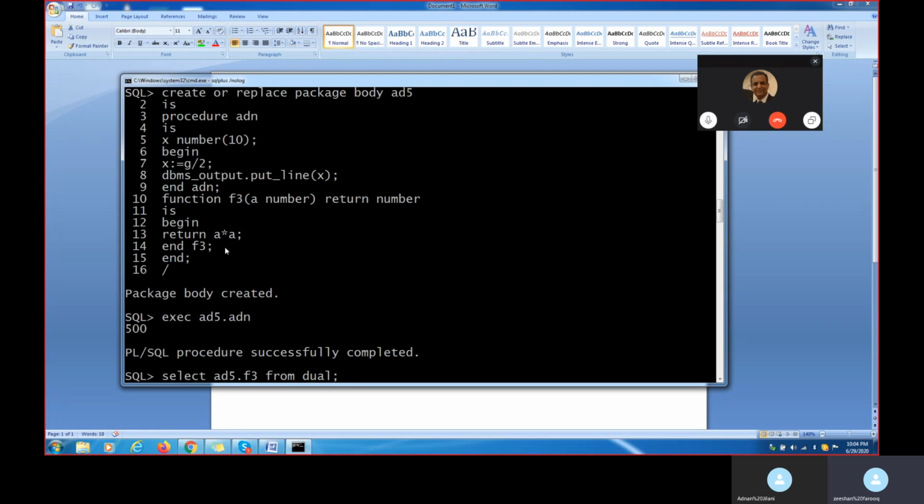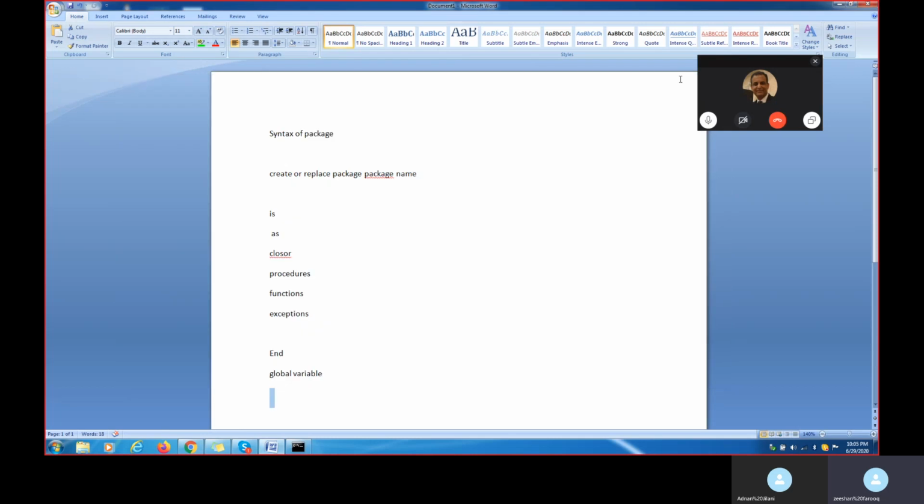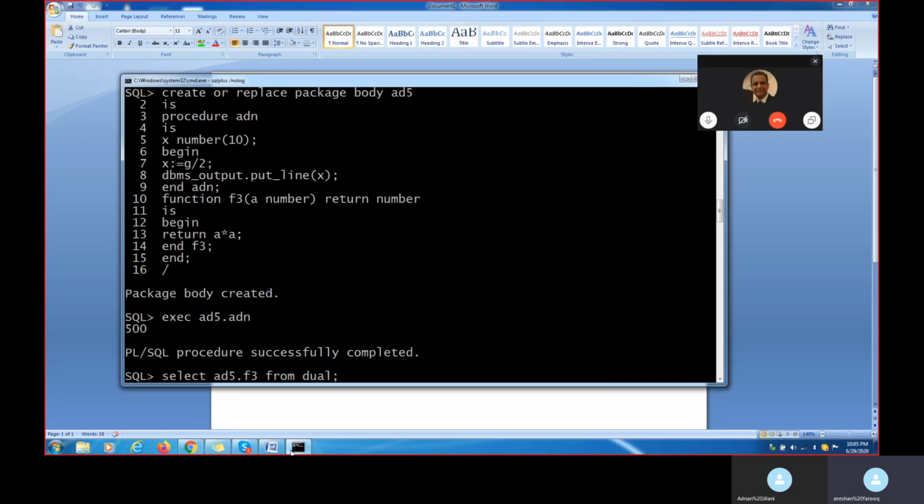Are you understanding now? Now, one more clause is there, called the pragma serially reusable clause. We'll see one more example on that one. For example, if I want to create one more global variable, let's just see one more example.